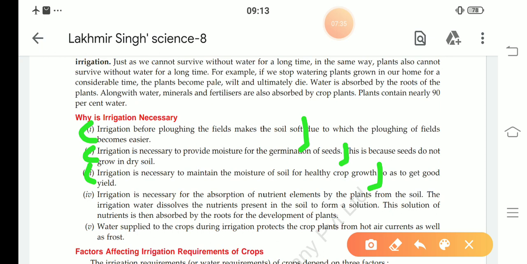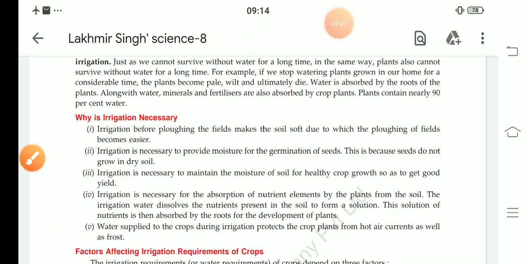Fourth point, irrigation is necessary for absorption of nutrient elements by the plant from the soil. Point number 5, water supplied to the crop during irrigation protects the crop plant from hot air currents as well as frost. Complete. So this is the answer of question number 70 A part.